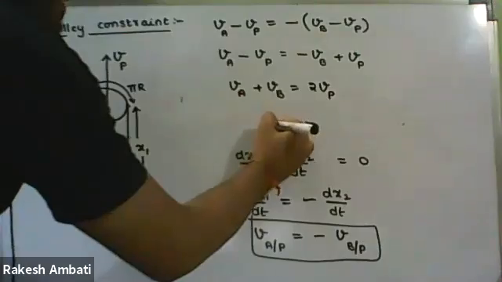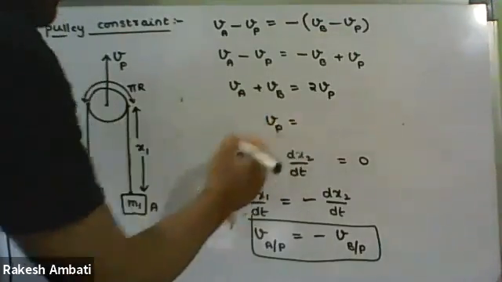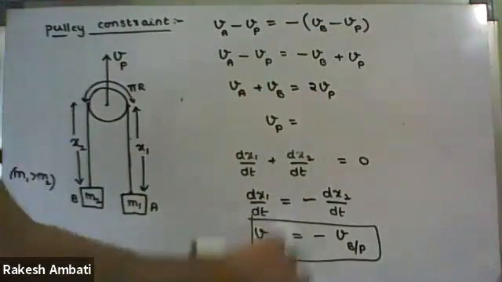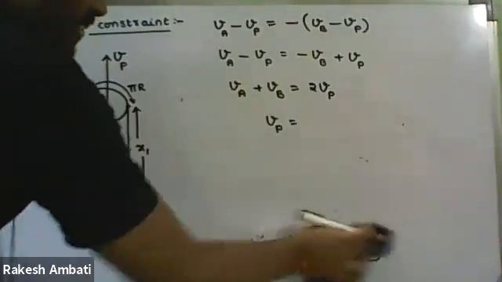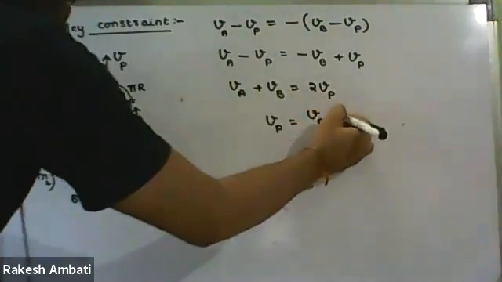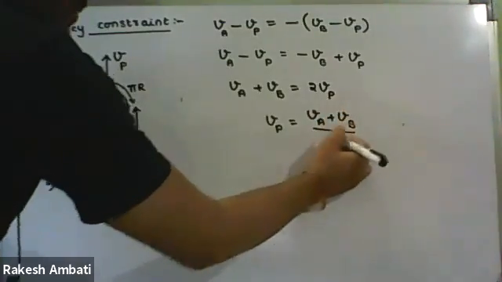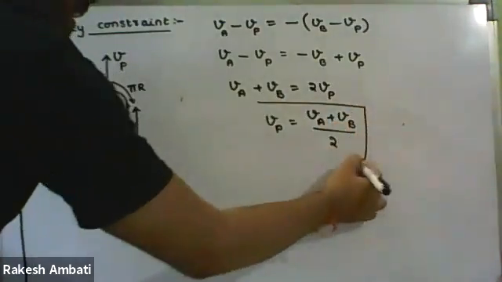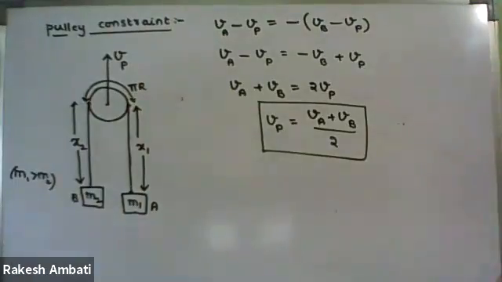Therefore, VP equal to, since I want to find the velocity of the pulley, the final equation is VA plus VB upon 2.